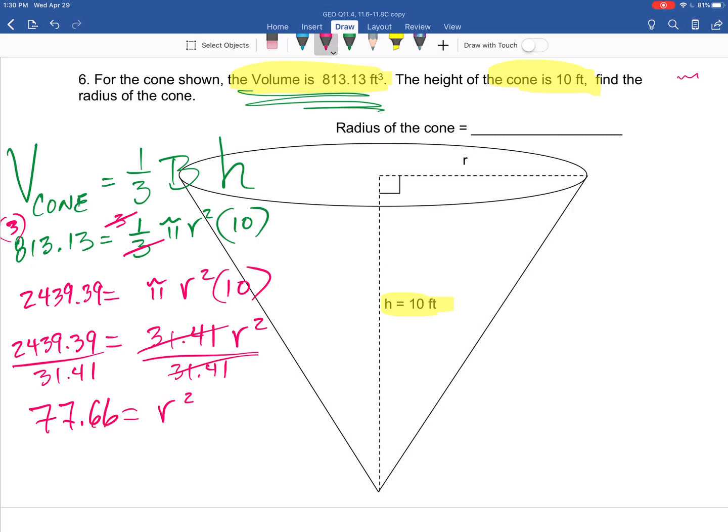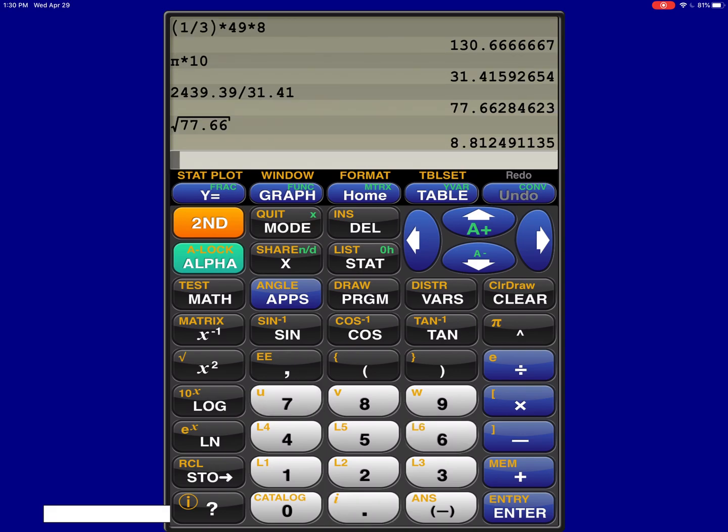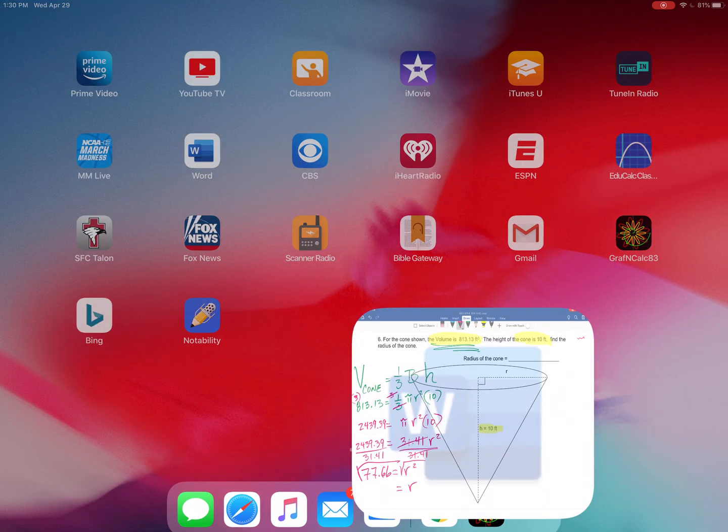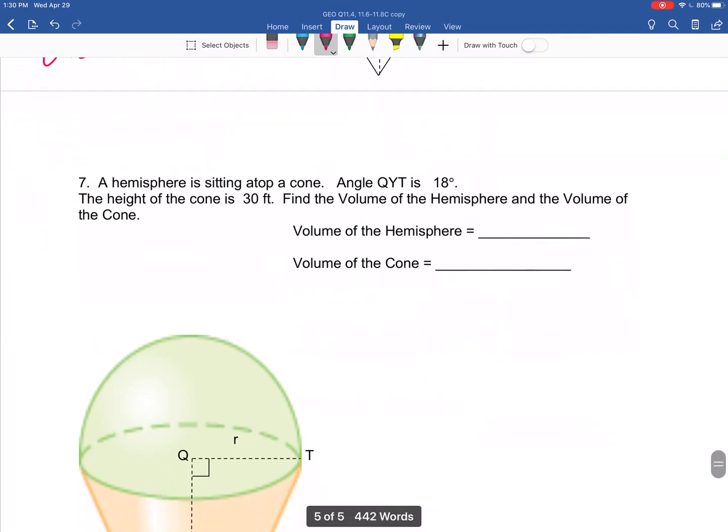7766 equals r squared. Yeah, got to take the square root. Let's take the square root of that number, see what we got. The root of 7766. There it is, 881. Okay, that's going to be our answer for the radius. 881. Let's write it down. Now, it's just the radius. 881 what? Yeah, it's just a distance. It's just feet. Okay, good.